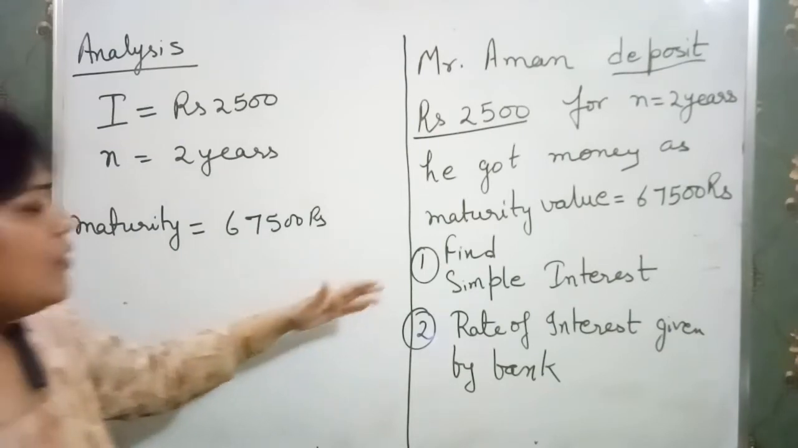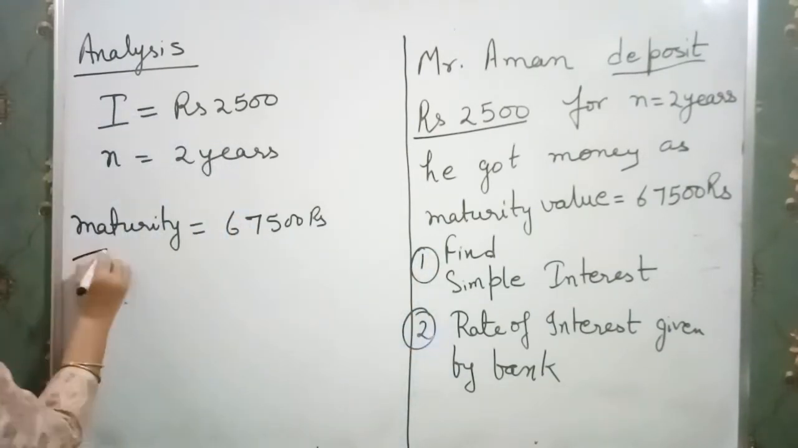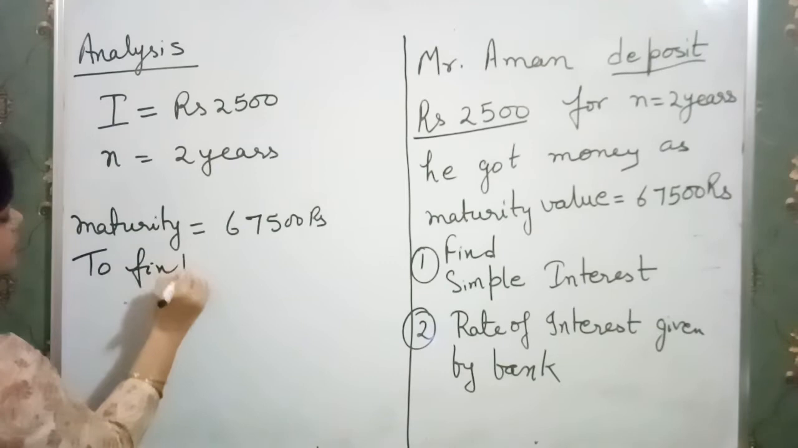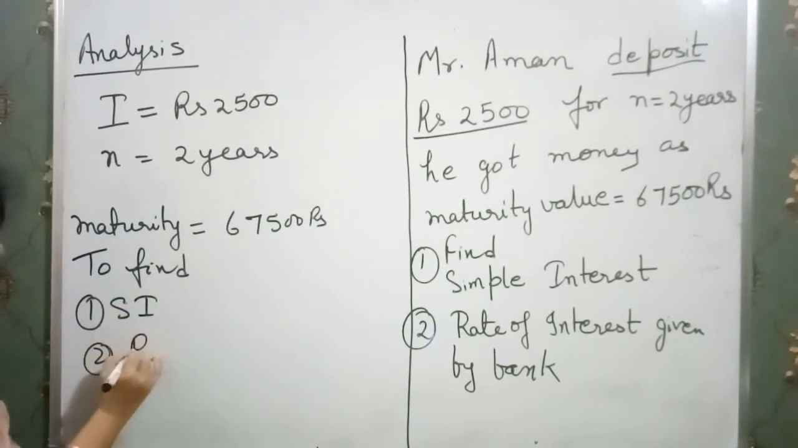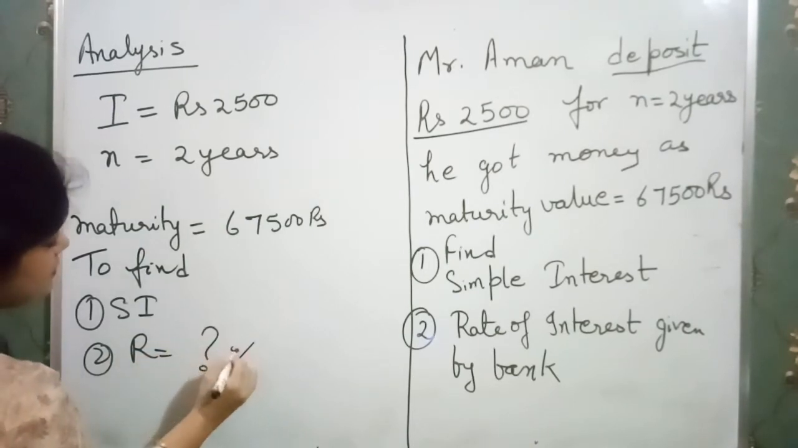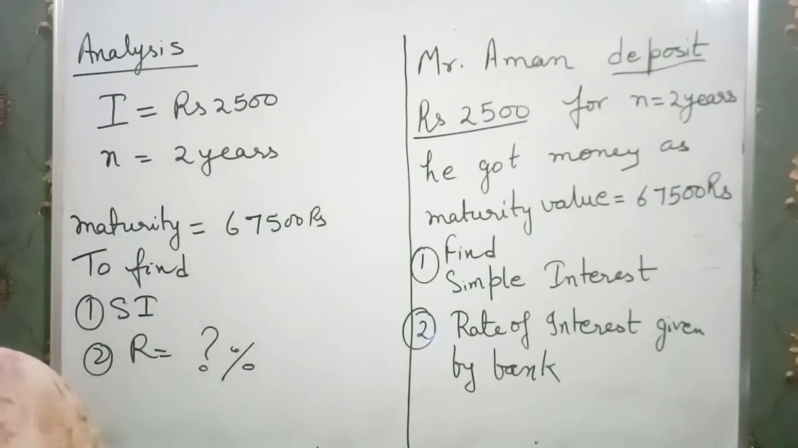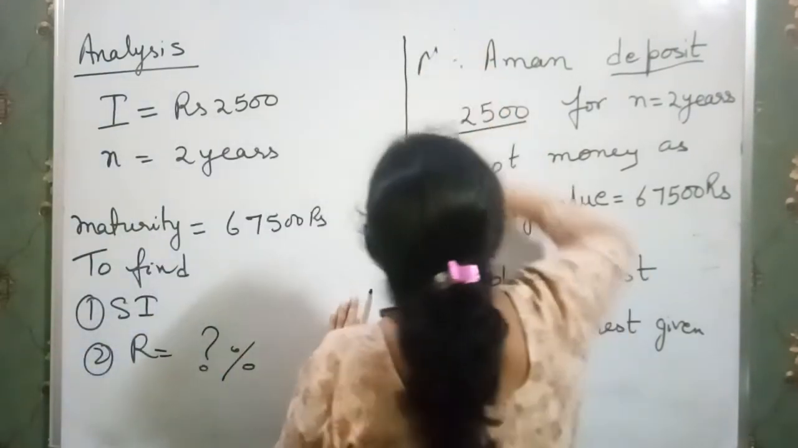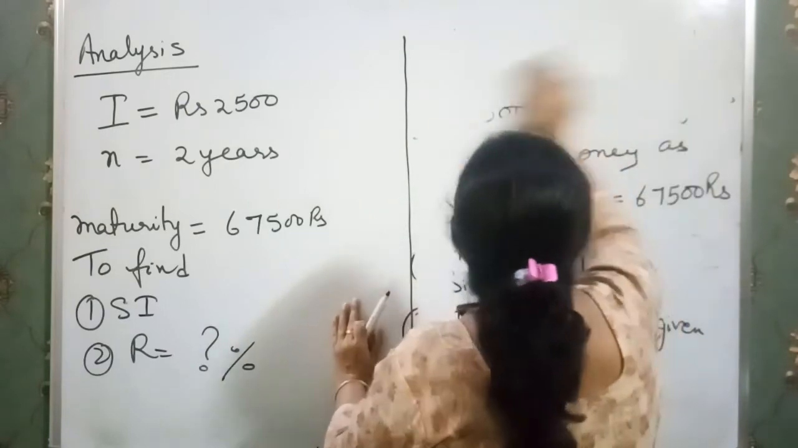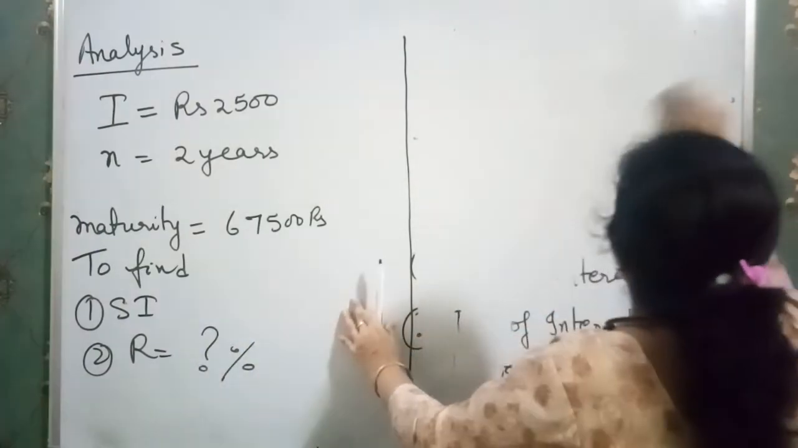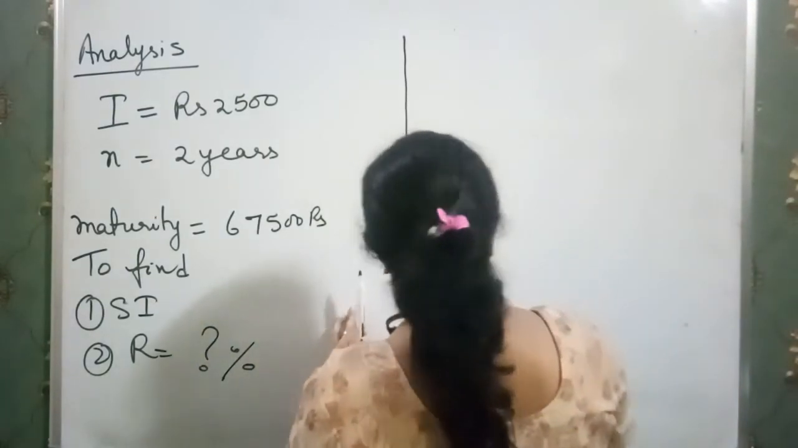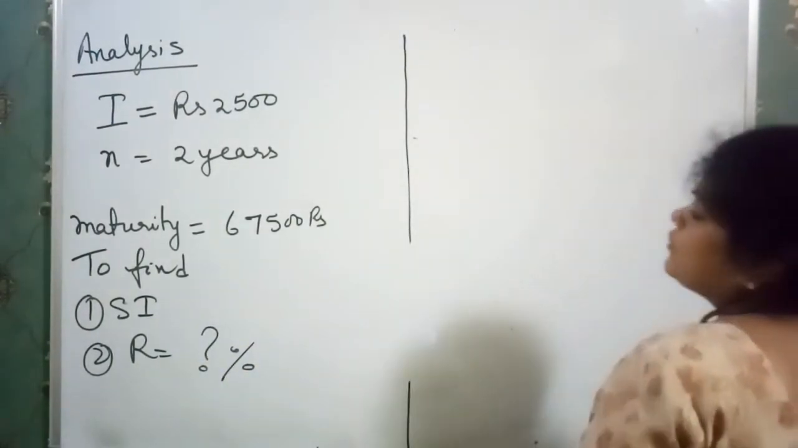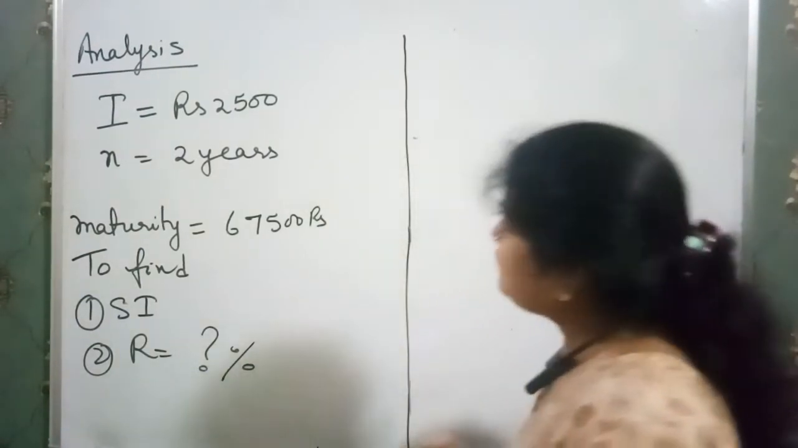Now we have to find, so what do we have to find? Simple interest, first one, and second one, rate of interest. Clear? So this is the analysis of the question, and now we think which formula we put and how we solve this, because you are not old enough to understand the question sometimes. So when you do this type of analysis, it's easy for you to solve it.